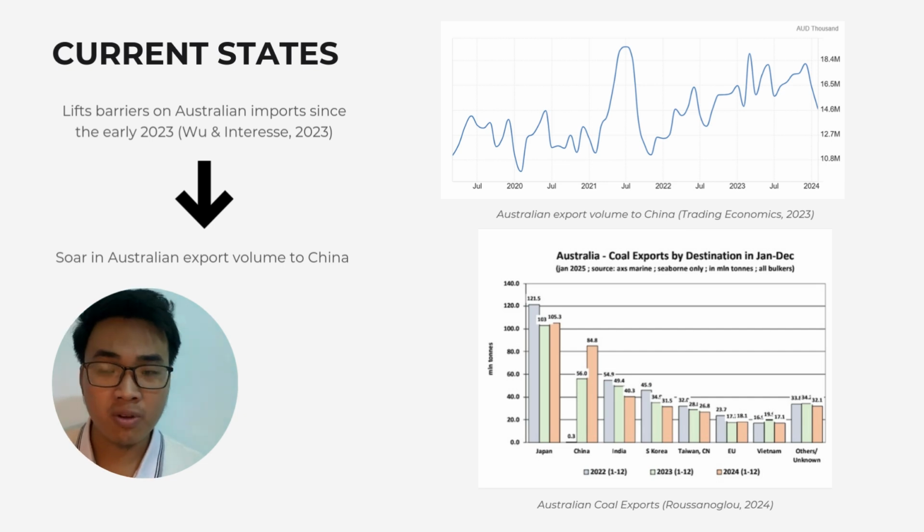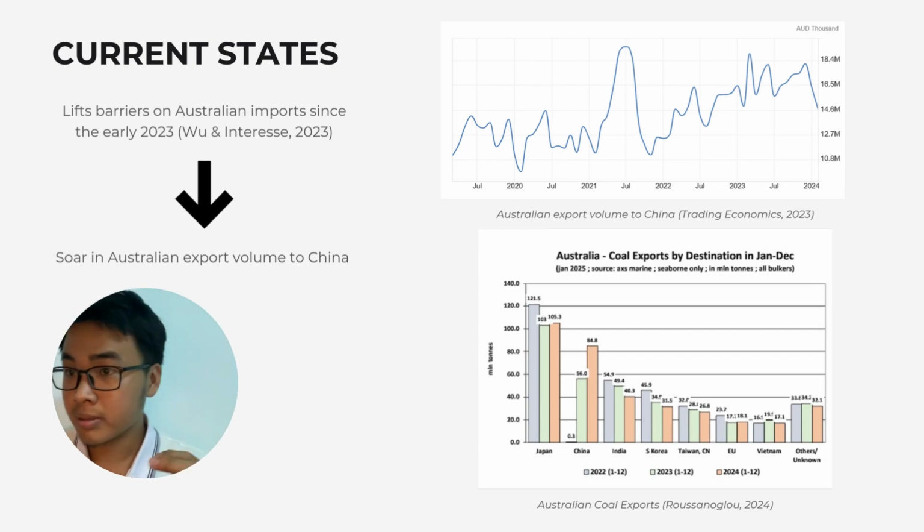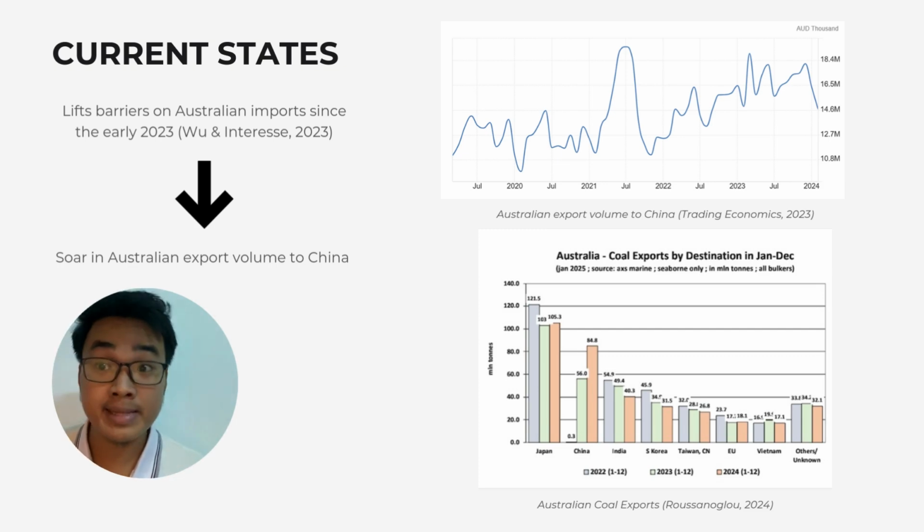Looking down, I will take coal exports as a significant demonstration: in 2022 there was almost no export volume to China. However, once the trade barriers were lifted in 2023 and 2024, there was a significant increase in trade.